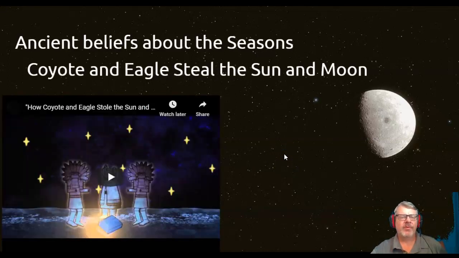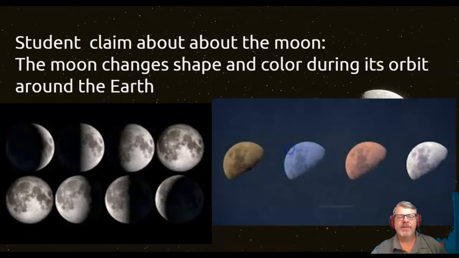They also share a story about the ancient belief of the seasons, and this one's from New Mexico, where the coyote and the eagle steal the sun and the moon, and this one is to show how different seasons came about. They share another one about Chinese culture.